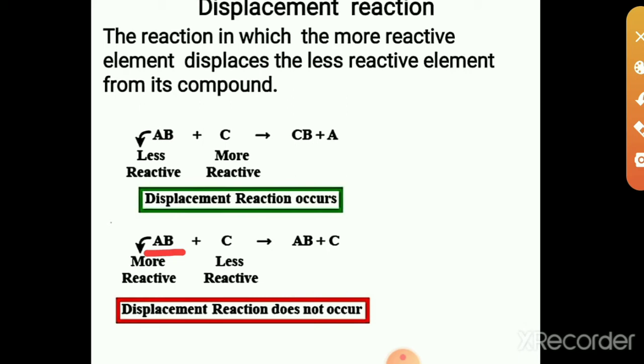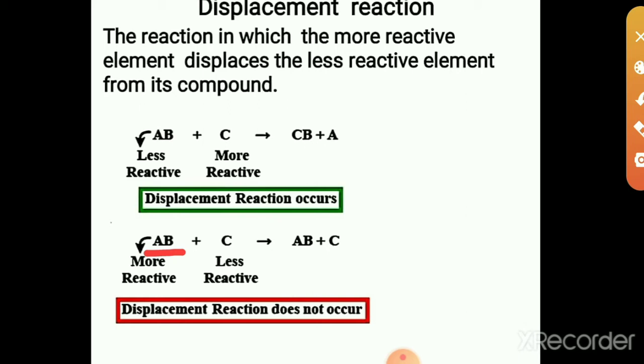In this reaction A is more reactive than C. What happens? Does any displacement reaction happen here? No. What is the reason?